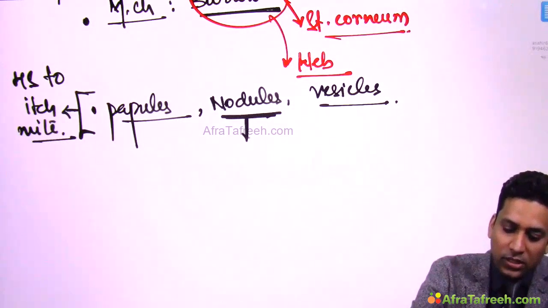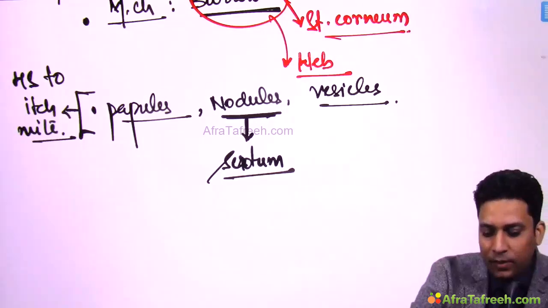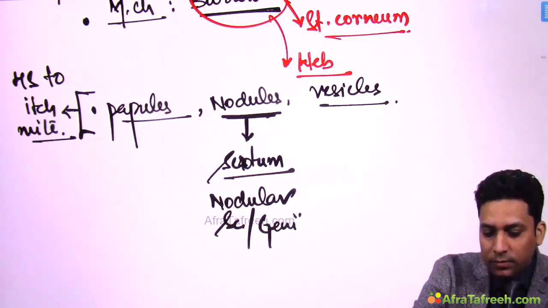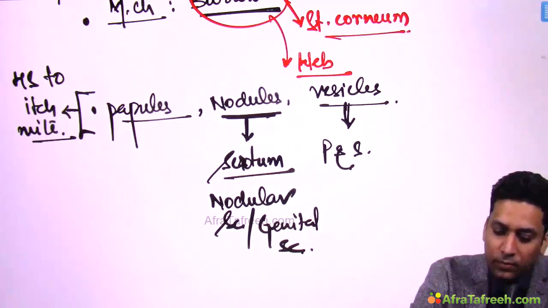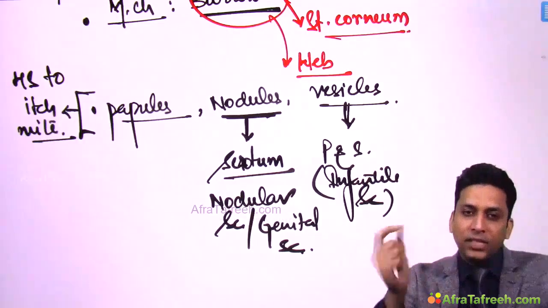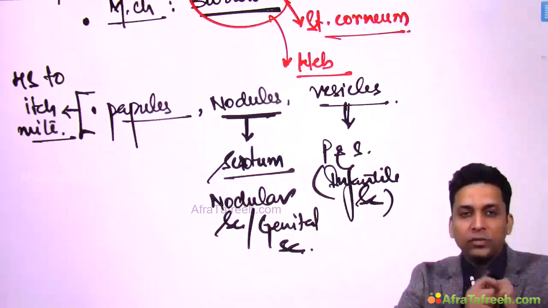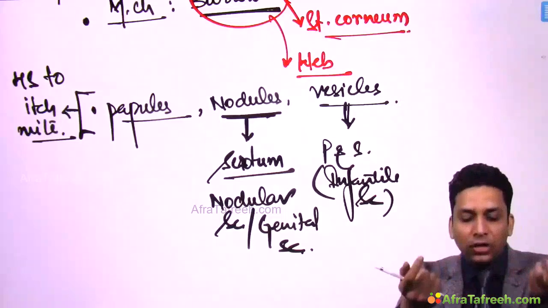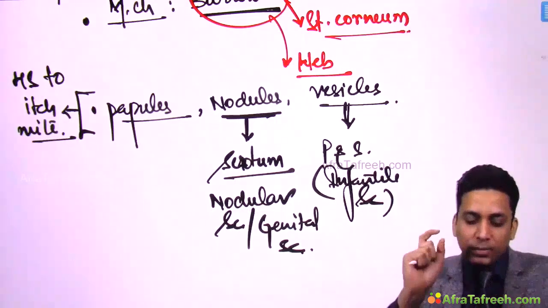Now these nodules are generally seen over the scrotum, and that is the reason why nodular scabies is the name given for genital scabies. Similarly, these vesicular lesions are seen over palm and sole, and this is seen in infants. So this is also known as infantile scabies. So in patients who are suffering from infantile scabies, that is the scabies in infants, their palm and sole might get involved and you might find vesicles over palm and sole. If the scrotum is involved in adults, then the nodular lesions are seen. Papules can be seen in normal scabies as well, and burrows are the most characteristic and pathognomonic lesions. Okay.